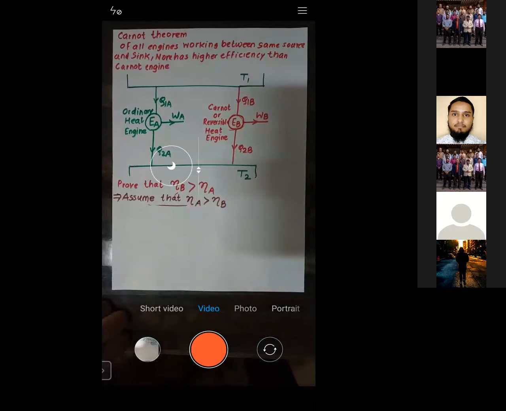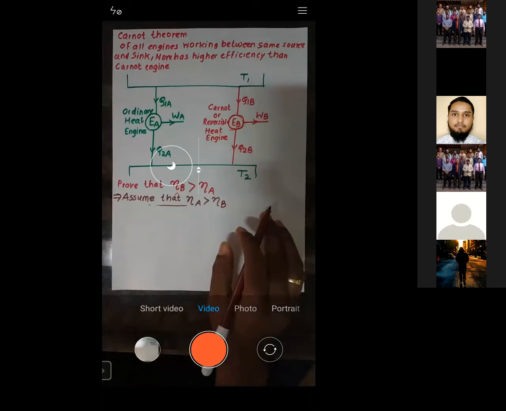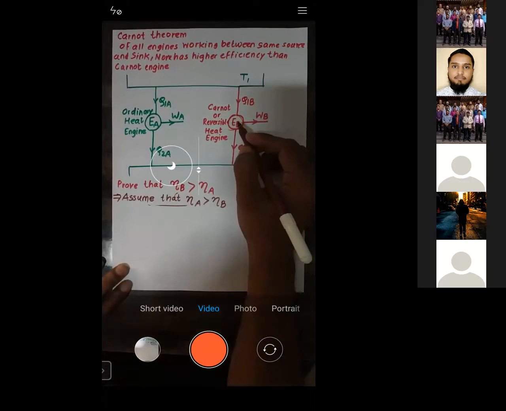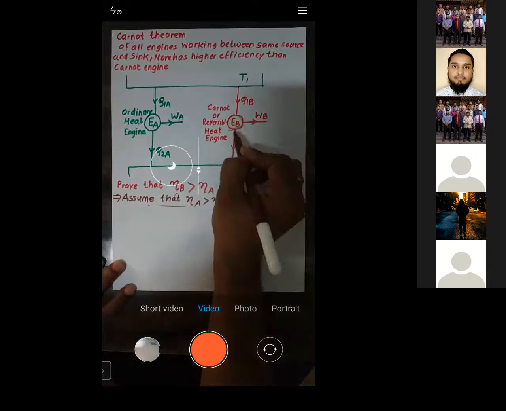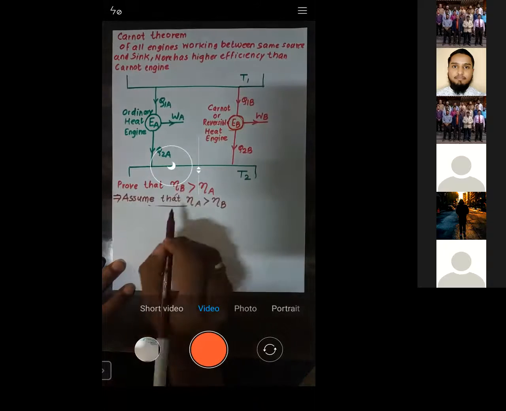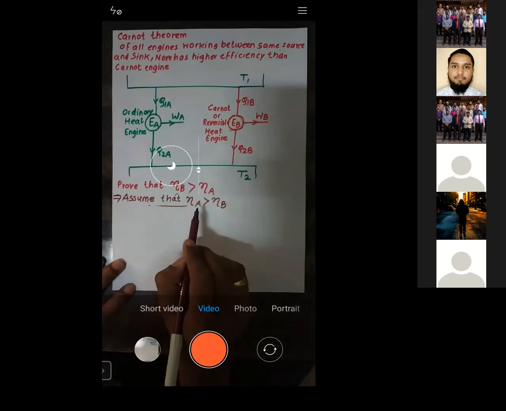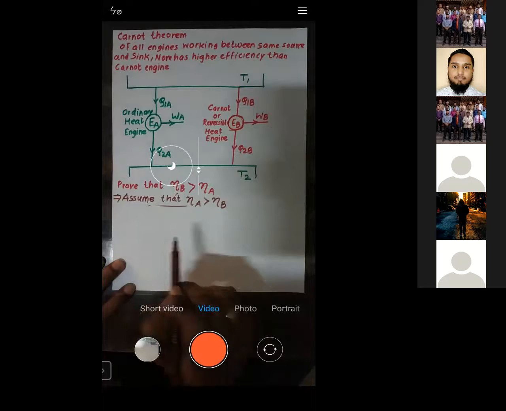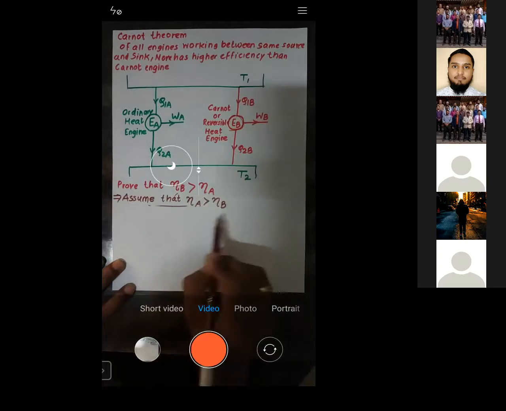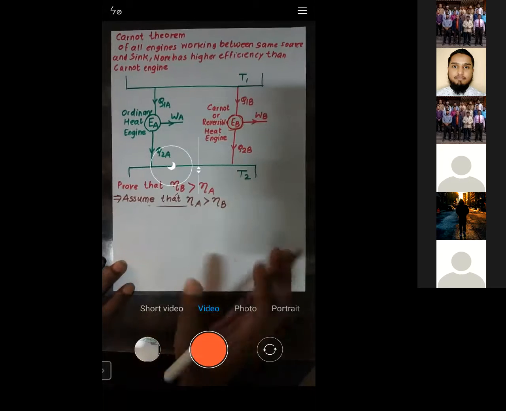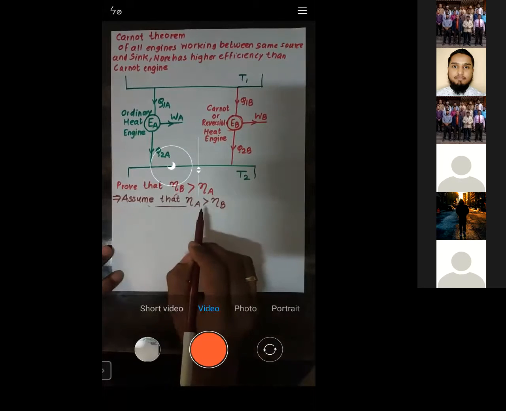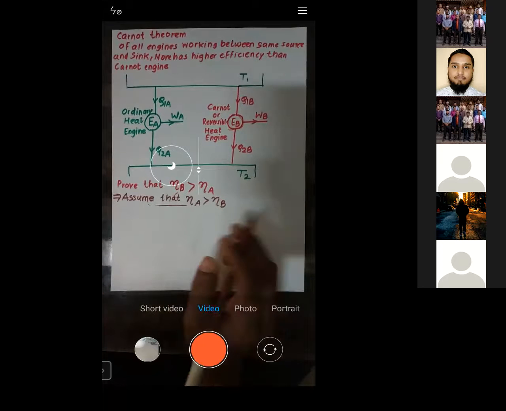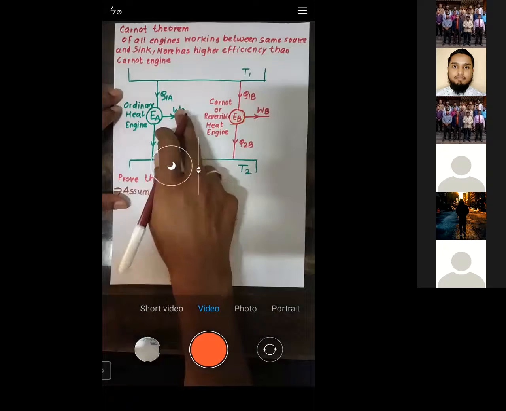Is that okay? Let me know. I want to prove that the efficiency of engine B, the Carnot engine, is greater than the efficiency of engine A, but I am assuming exactly the reverse: that efficiency of A is greater than efficiency of B. If with this assumption I conclude with wrong data, that means this assumption is wrong. Then what is right is exactly the reverse of this. Now see how to calculate the efficiency of A. It is what?